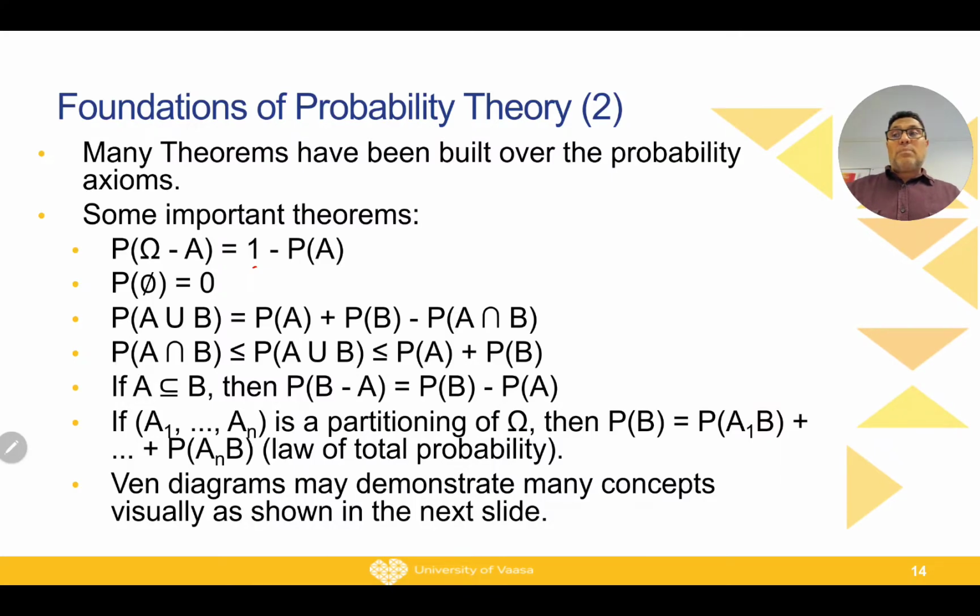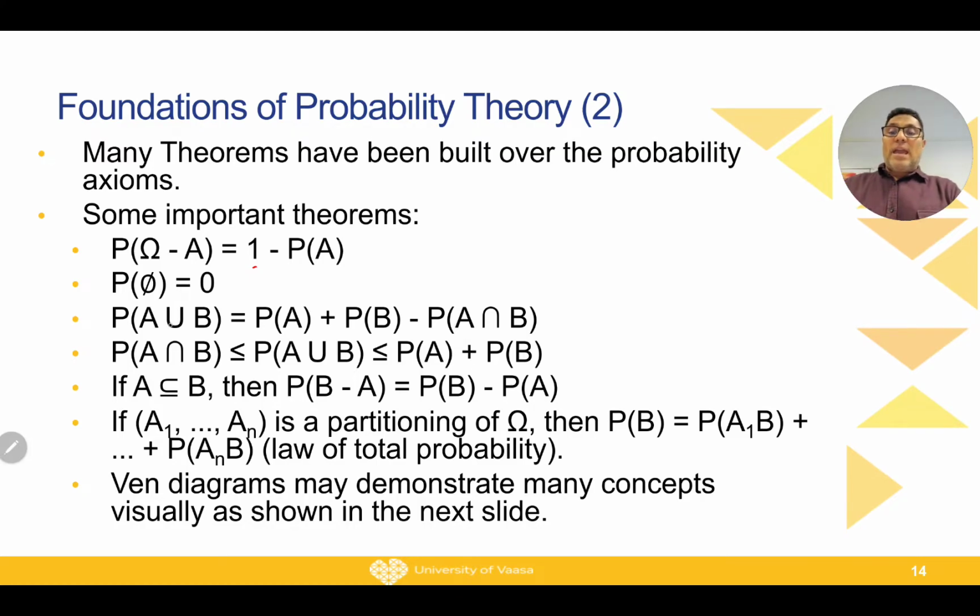So if you are doing some experiment, for example throwing a coin, this is the experiment. In that case, the set contains only two events, either head or tail. So what is the probability that you throw a coin and you get nothing? Of course it is 0. So the probability of phi is 0, because we already defined the existence of the experiment, so there should be some outcome from that experiment.